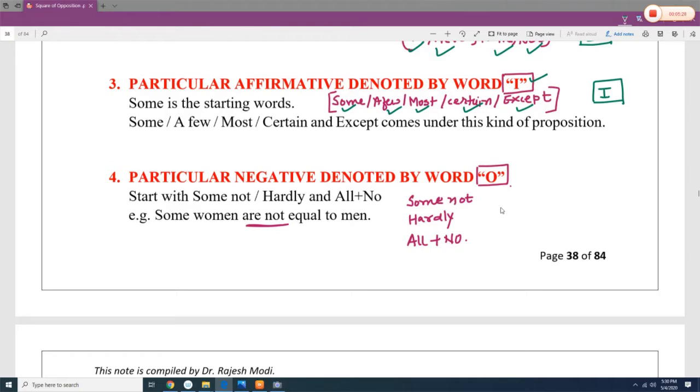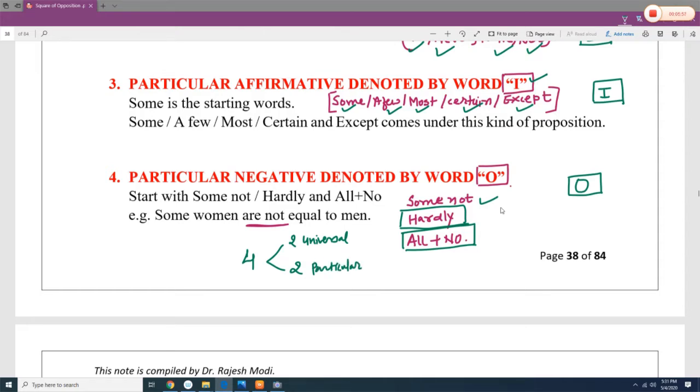Particular negative proposition. Now the particular negative proposition starts with some not, hardly, remember this word, hardly, or all plus no. When these two things come together, then it is an O type of proposition, which is known as the particular negative proposition. So we discussed four. Out of four, two are universal and two are particular, universal positive and negative and particular positive and negative. So a total of four types of propositions are there.